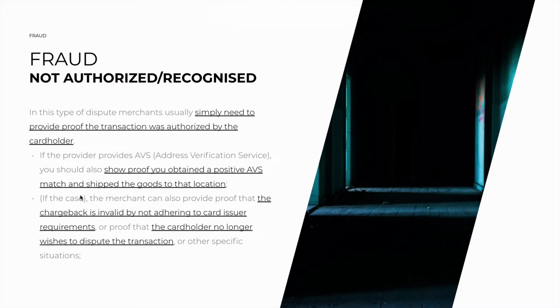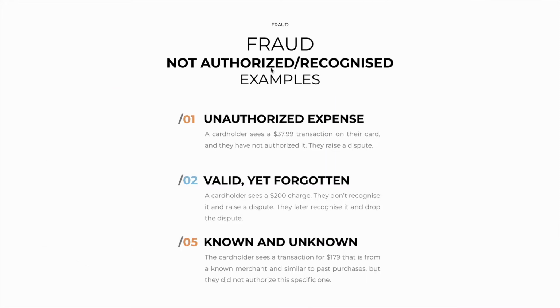And if it's the case, the merchant should also provide proof that the chargeback is invalid because it doesn't adhere to card issuer requirements. For example, if the consumer states this too late, or tries to contest an EMV chip transaction, or possibly proof that the cardholder no longer wishes to dispute the transaction, or any other specific situation that may be the case. What are some examples of non-authorized or non-recognized transactions?